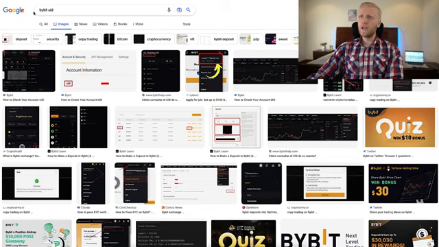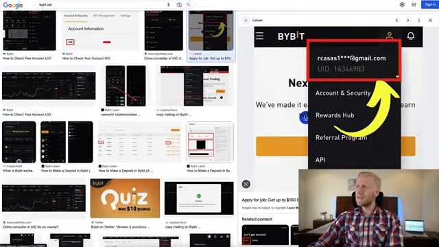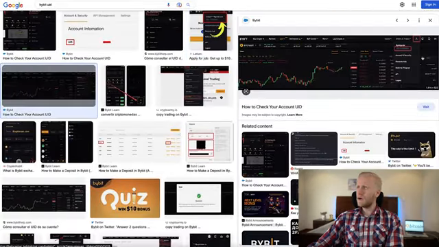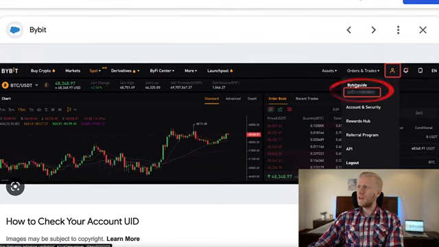So let me show for you here from the Google Images. Here you will see, you hover your mouse above that image, and here you will see user ID. It will be below your email address. Just to give you also another example, here you can see it's below your email address, here will be the user ID.